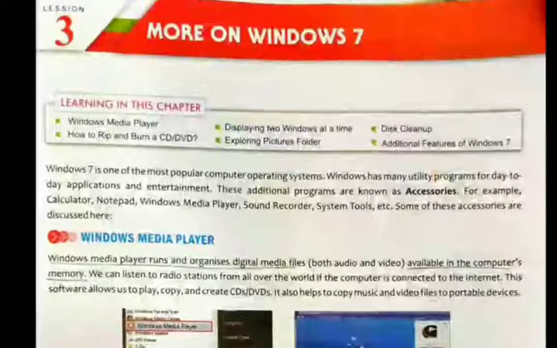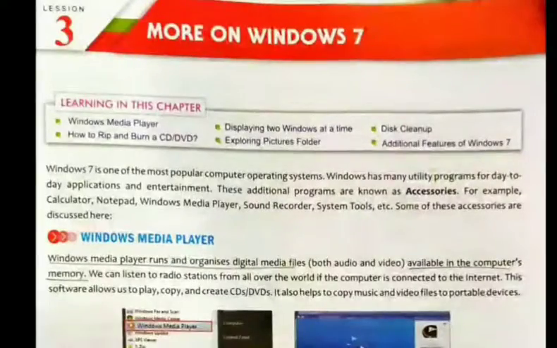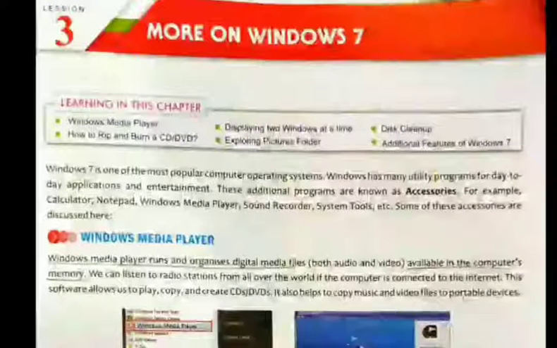Notepad is used to type documents or to do documentation work. Calculator is used for doing calculations. Sound recorder is used to record sounds. Windows Media Player is used to listen to music or watch videos. Disk Cleanup is used to clean the computer memory. All these utility programs are called accessories. In this chapter we are going to see some of the accessories in detail. Let's move on to the chapter.